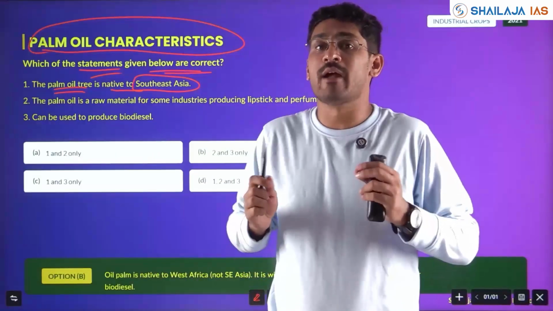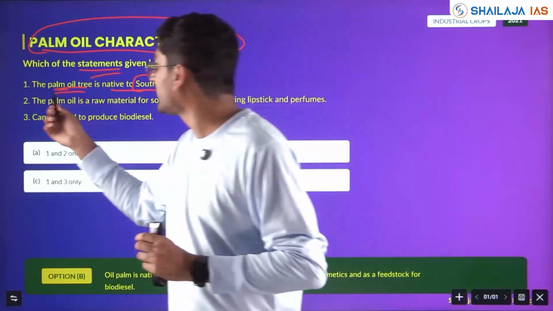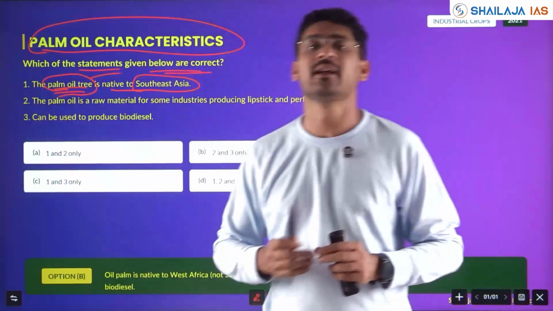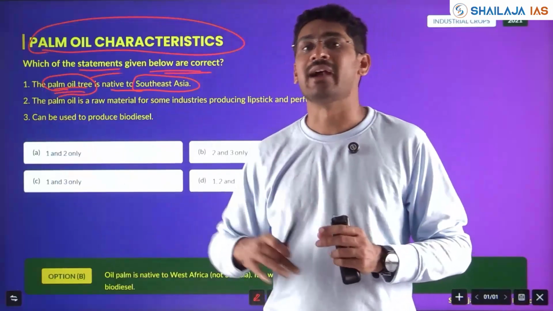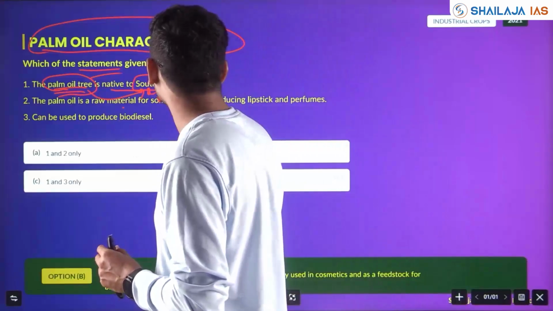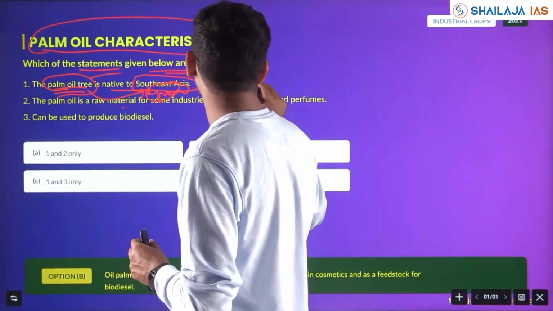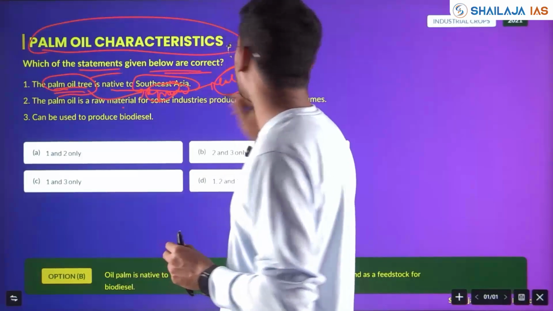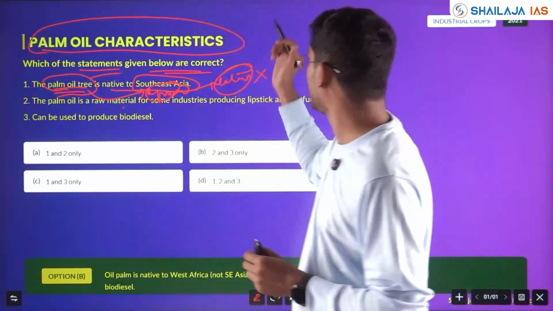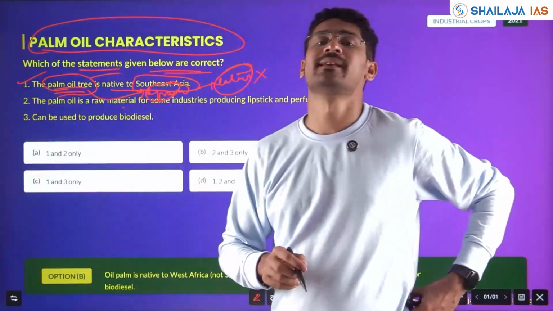So if I have no knowledge, I'll go with a logical assumption that it might be coming from the West and grown here, and not a native one. It is an adopted one and not a native one. Yes, a degree of assumption is there, and that will prove right in UPSC always.